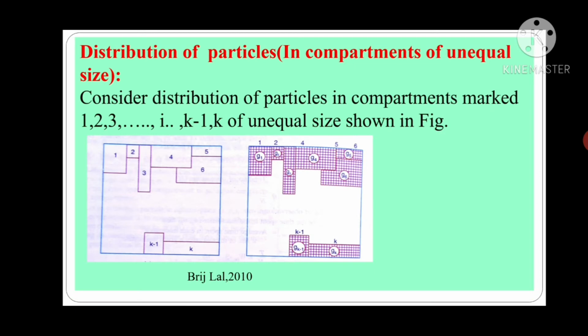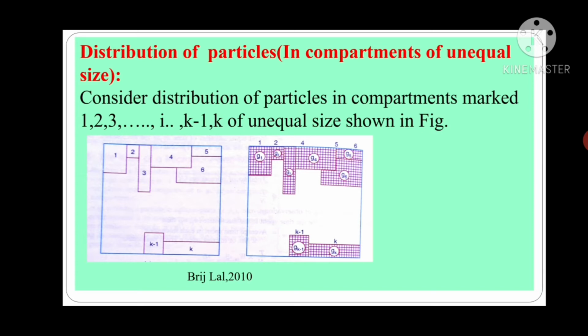Now friends, we will see the distribution of particles in compartments of unequal size. See this figure. In this figure, the compartments are shown. Now consider the distribution of particles in compartments marked 1, 2, 3, up to i, k minus 1, k of unequal size.